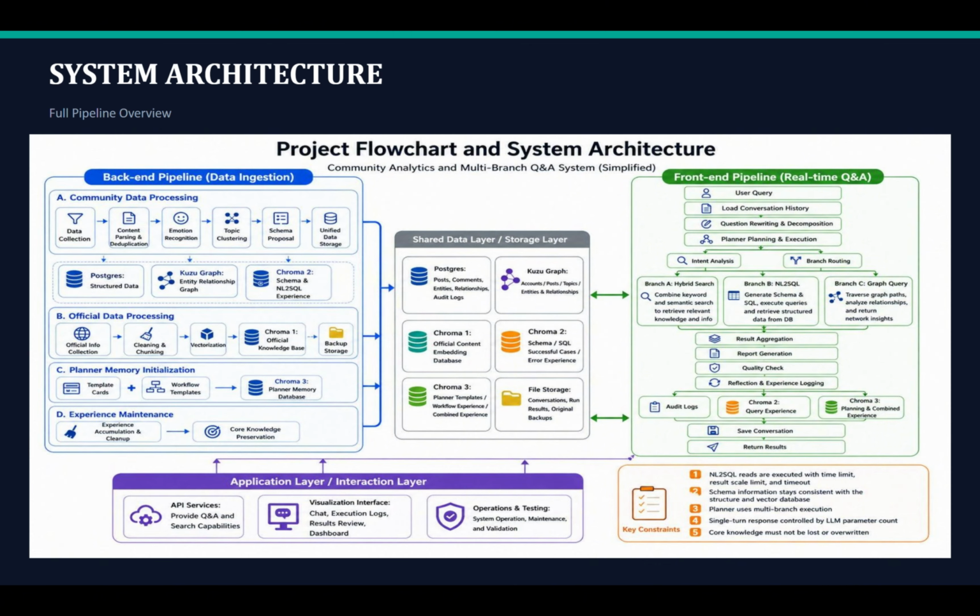In the front-end pipeline, the user query is rewritten and decomposed by a planner, then routed to three branches. RAG for official evidence retrieval, natural language to SQL for structured community statistics, and knowledge graph querying for user relationships, echo chambers, and propagation paths. The system then aggregates the branch output, performs quality checks, logs reflection experience, and returns a final analytical report.